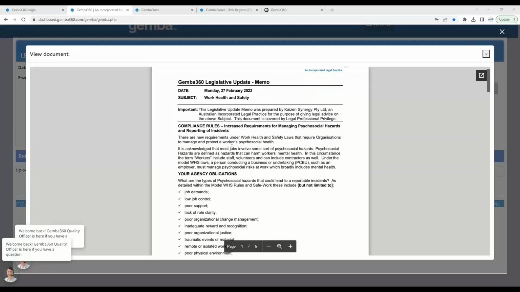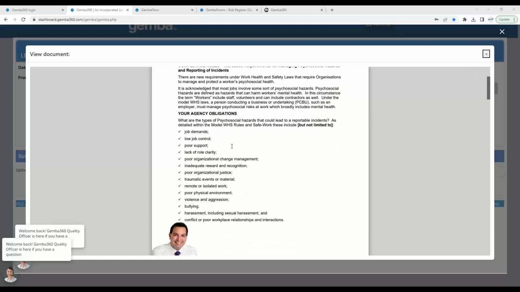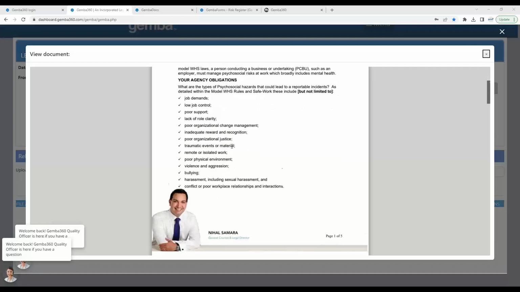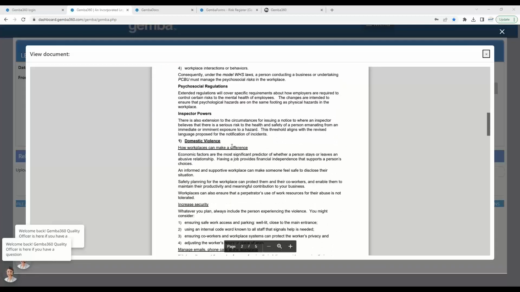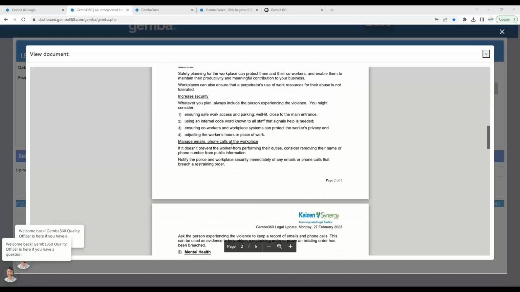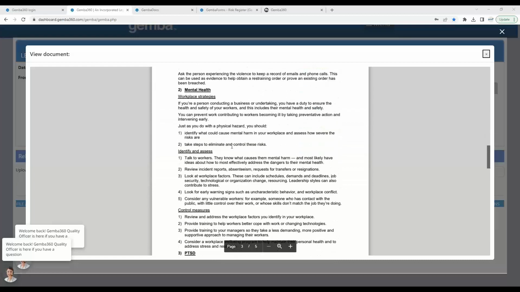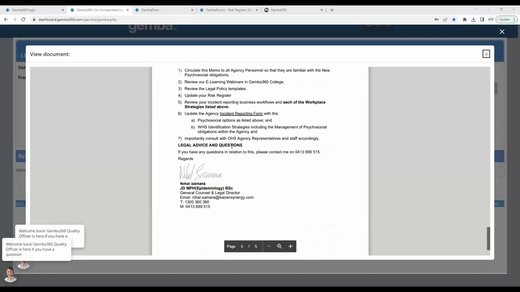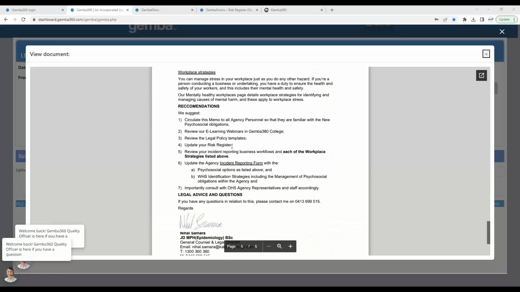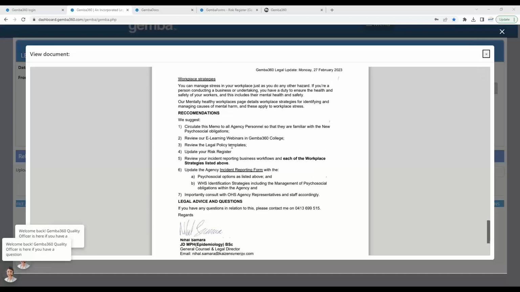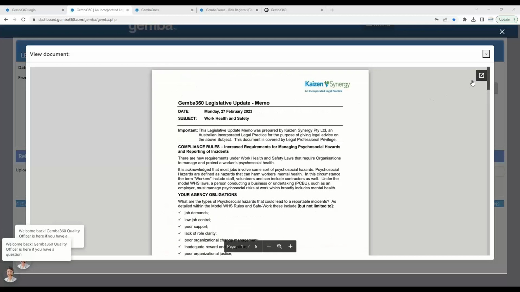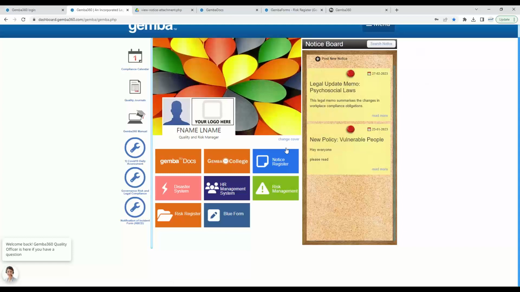So this gives you the summary of what you can circulate out to your staff or personnel and gives you a summary about all the different psychosocial legal requirements and what you should be doing, along with a number of recommendations that we've made at the end of this memo. And you can simply print that out and bring that up as well too. So there are a number of options for you.